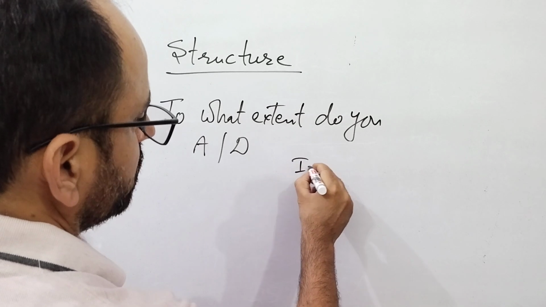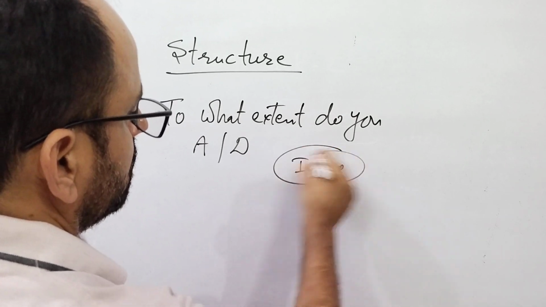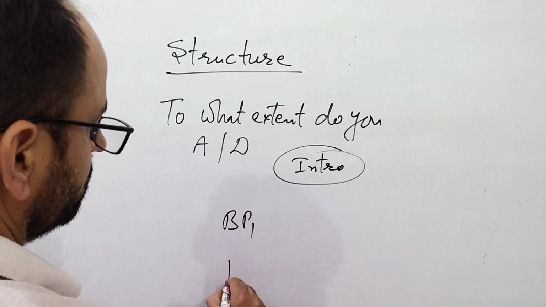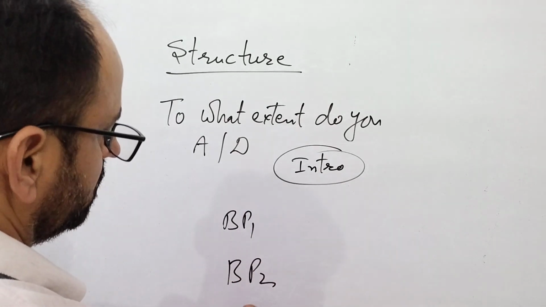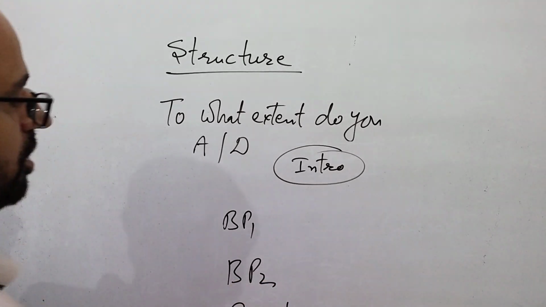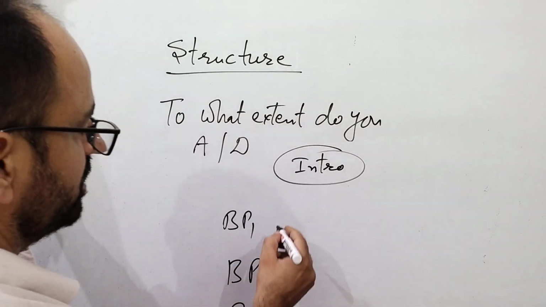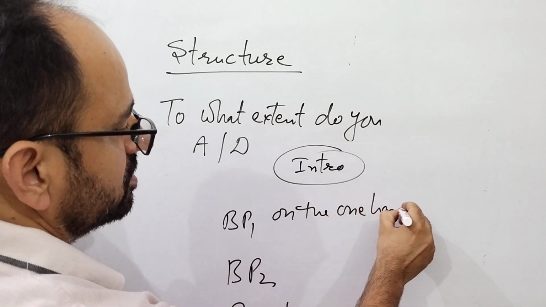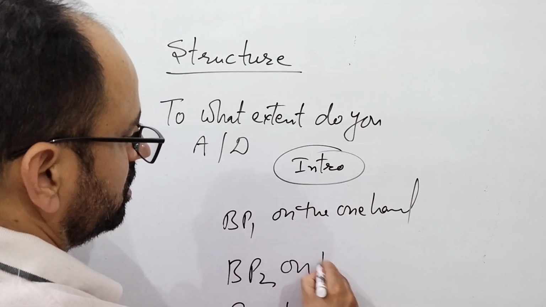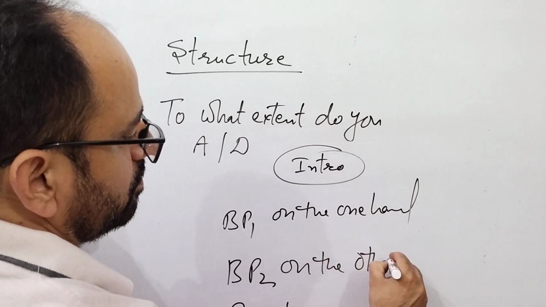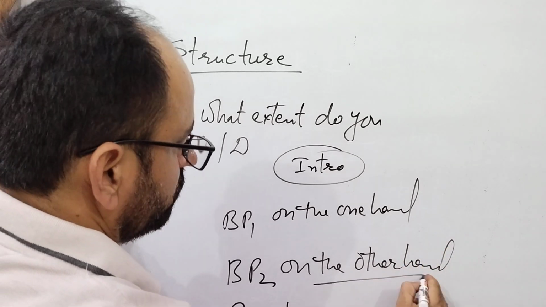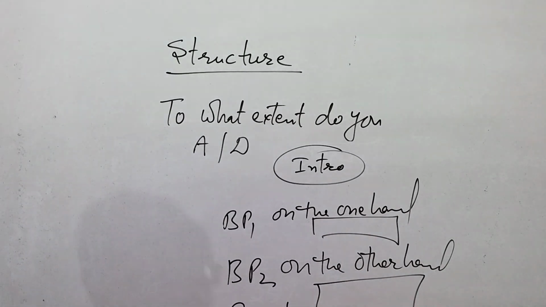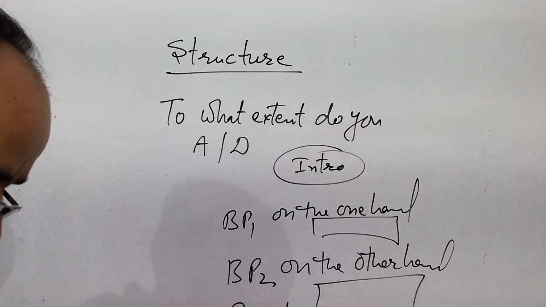So first of all introduction, then body para 1. If you 100% agree, the same side body para 2, then conclusion. If you have opposite view, then you can say that on the one hand you can start like this, and on the other hand, and you express your view, opposite view, one side view and other side view. So it will become 50-50 type. Okay.